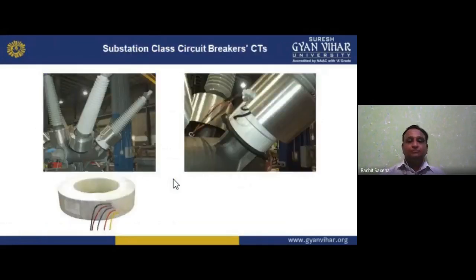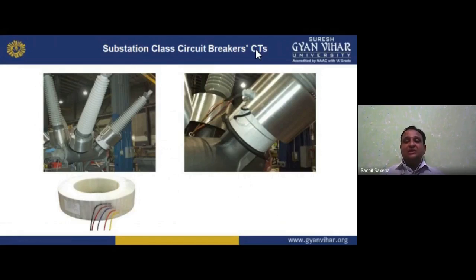Now these are the substation class circuit breakers. See, these are the circuit breakers and CTs, current transformers. We have substation class circuit breakers, SF6 and many others. We have air blast, SF6, vacuum. SF6 is the gas circuit breaker. We have oil circuit breakers, air blast circuit breakers, and vacuum circuit breakers.